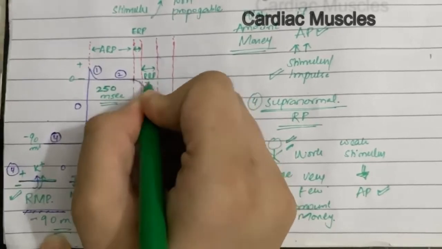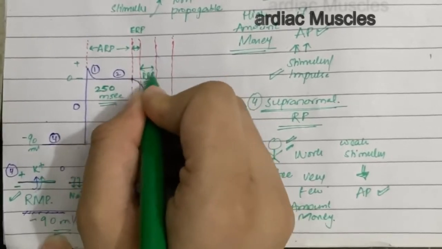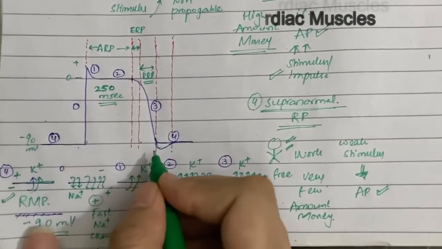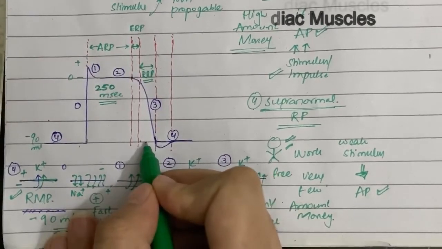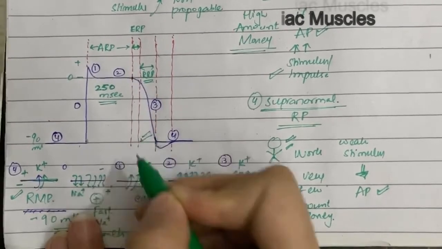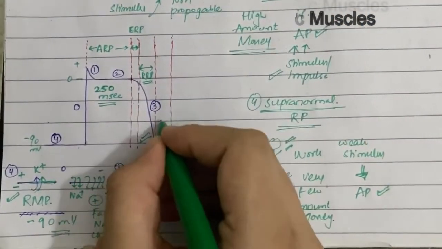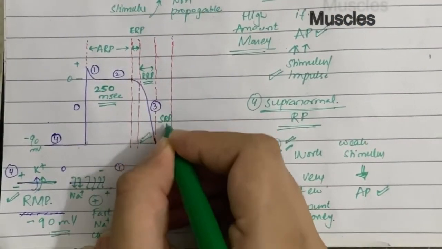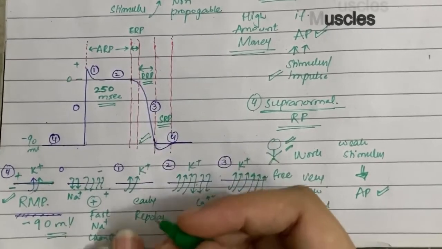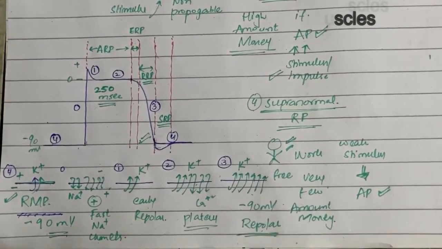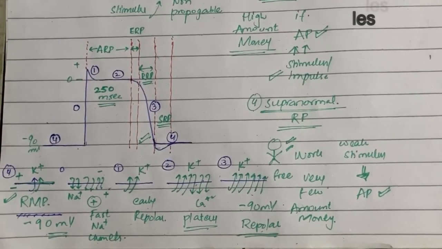We spoke before that during this period, if a very high stimulus comes, then an action potential can be generated. And this is the last, the supranormal refractory period, in which the cardiac muscles are eager, saying give me an impulse. Even if you're giving me a very weak stimulus, I will still perform your action. So this is the supranormal refractory period.